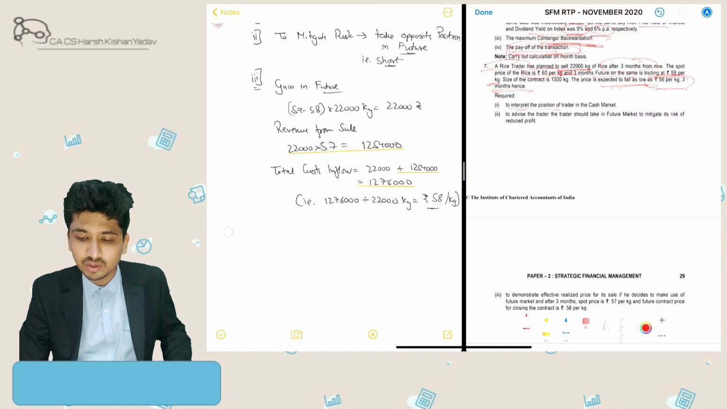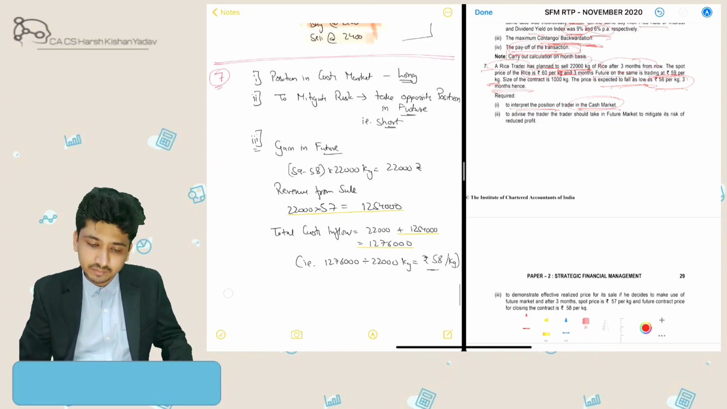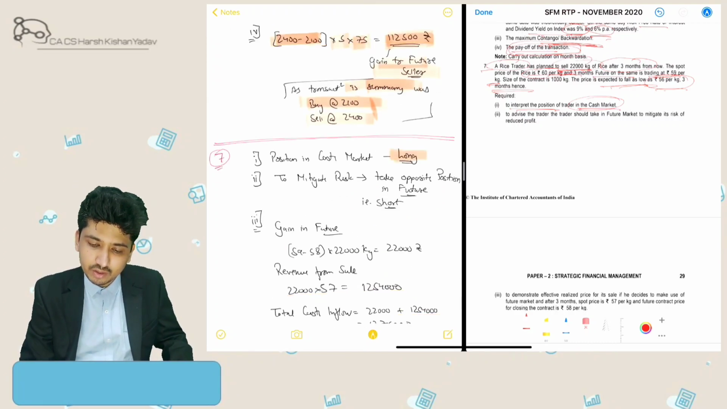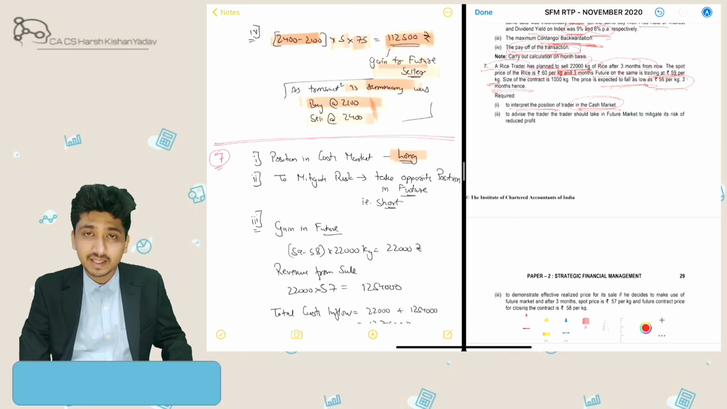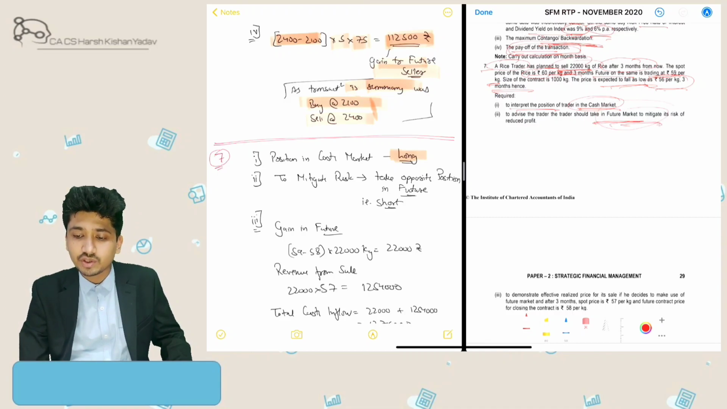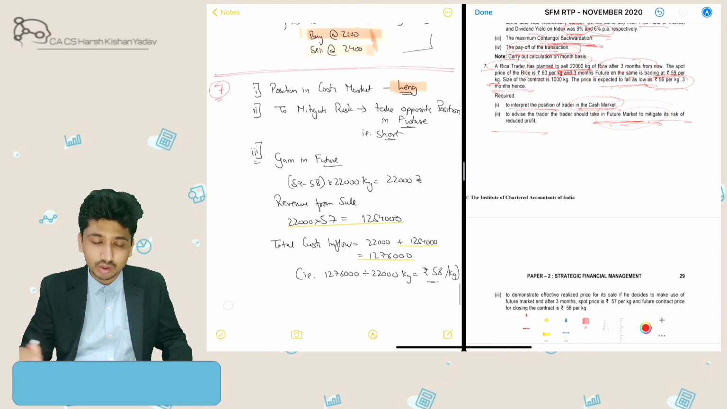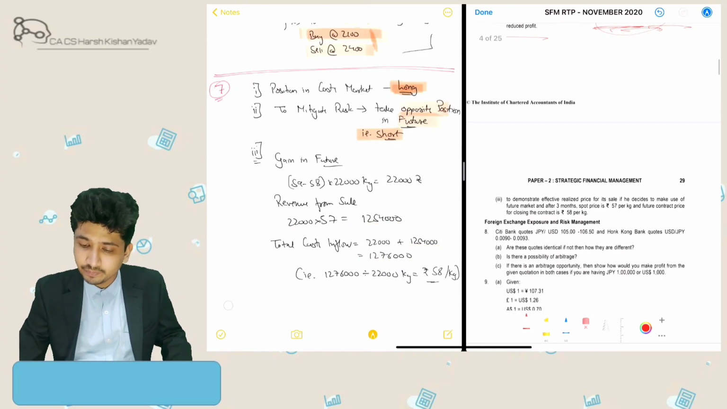So the first question is only to interpret the position of the trader in the cash market. So currently he is long on rice, just because he might be having rice. That's why he needs to hedge his position. To advise what position the trader should take in the future market to mitigate the risk of reduced profits: always in the future market he will have to take the opposite position to what he is having in the spot market. So in the spot market he is long, so in the future market he will be short. He needs to take the opposite position.